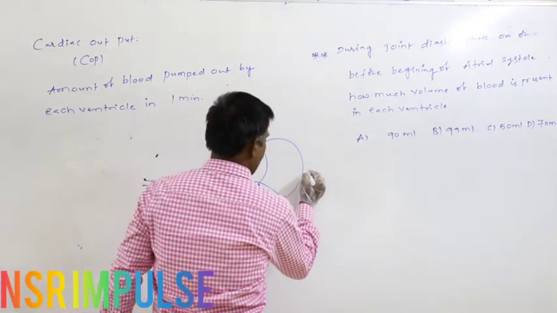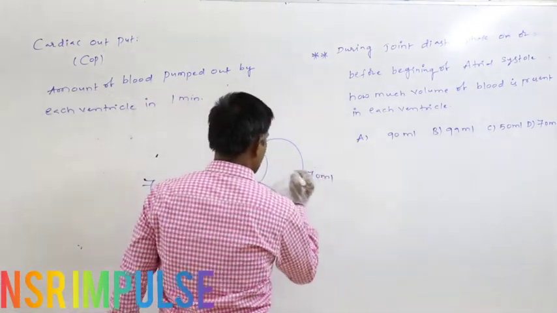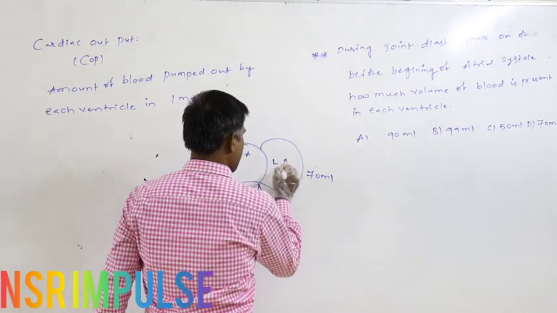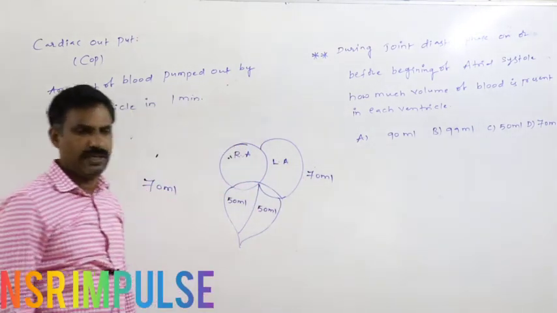Similarly, 70 ml has to be pumped from the left atrium into the left ventricle.